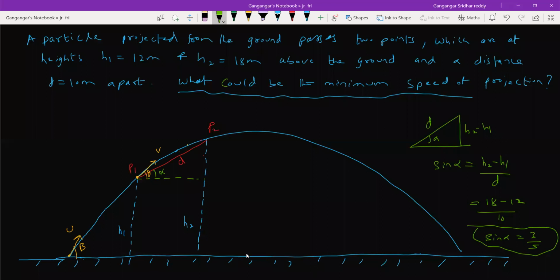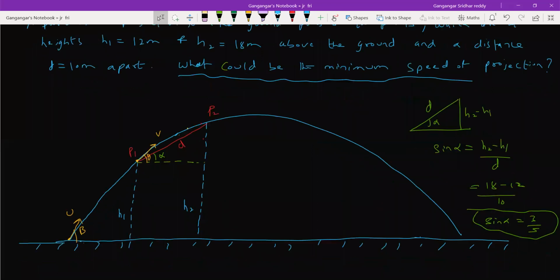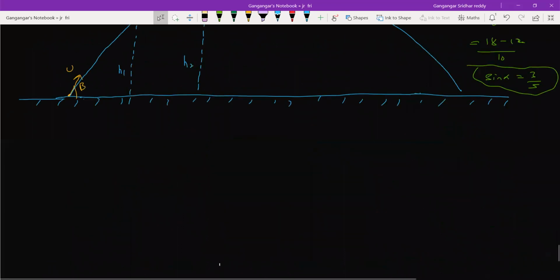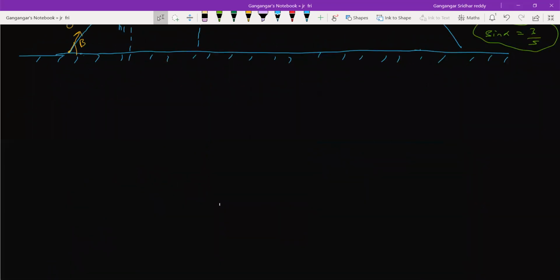Okay, fine. So first, is the diagram okay? Now, let's proceed like this. After this, let's go for this triangle. I'll just enlarge the triangle. So is this the ball? We have projected it with a speed v. So it comes and passes through this.